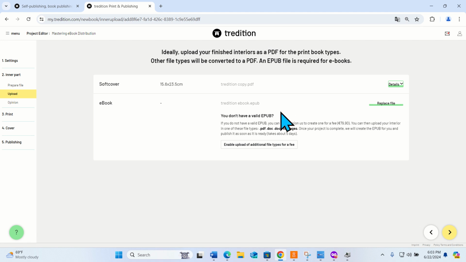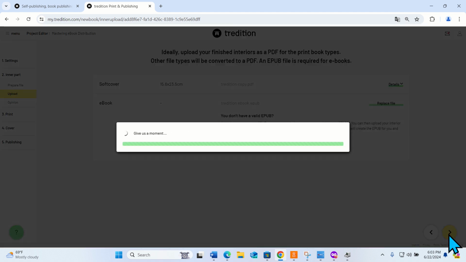And replace, this is for the ebook. If you do not have an ebook in EPUB format, and you have it in PDF, DOC, DOCX or Pages, then you have to pay 79.90 euro to this company, and they will do the conversion for you.